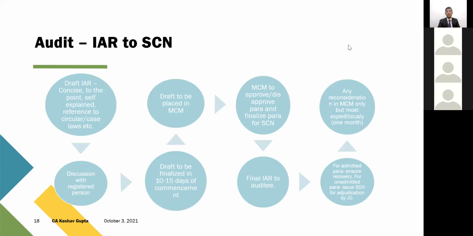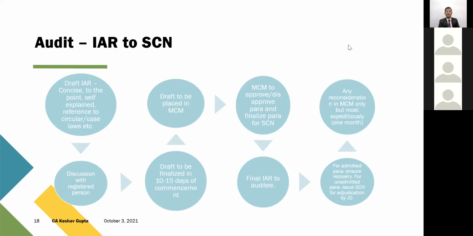They're extremely quick. Suppose it happens like this: the audit is started on 26th of February. It was completed by 1 or 2 of March, and then there was an MCM on 8th. So the assessee is supposed to reply between 2 to 8 only. It's a very short time.